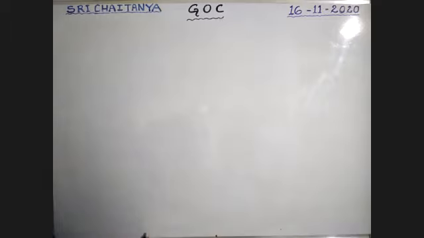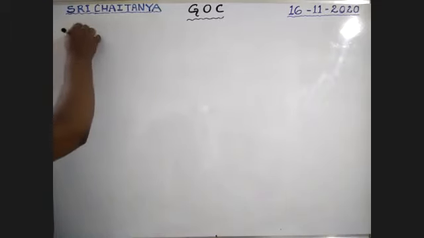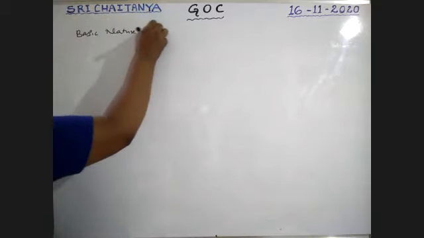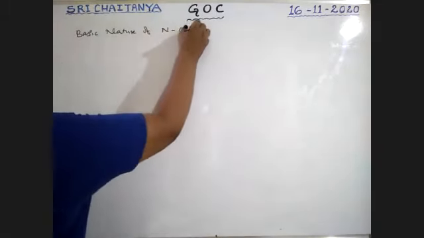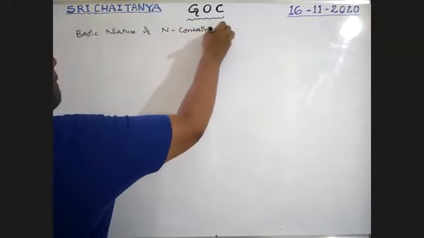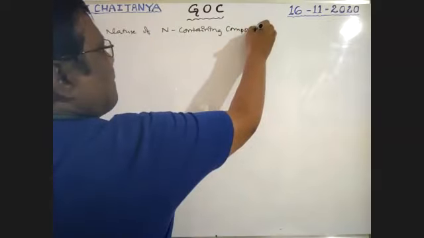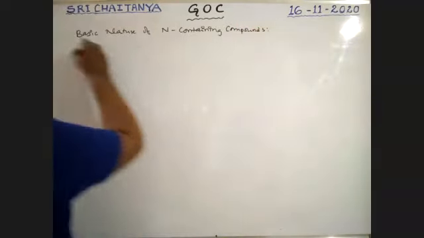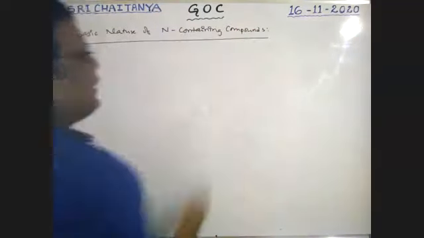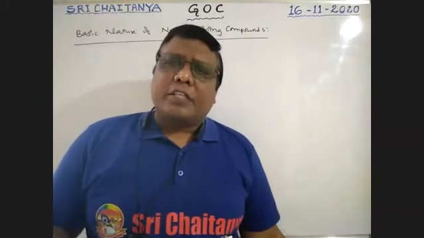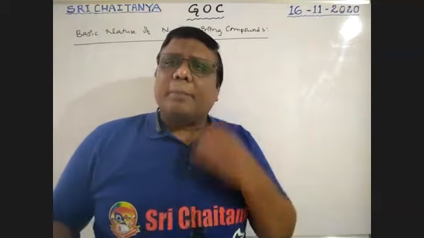Next, basic nature of some nitrogen containing compounds. One by one, there are a lot of factors, boys, which explain basic nature.